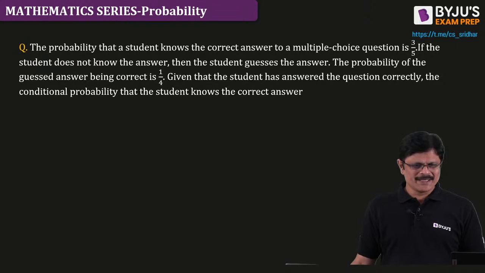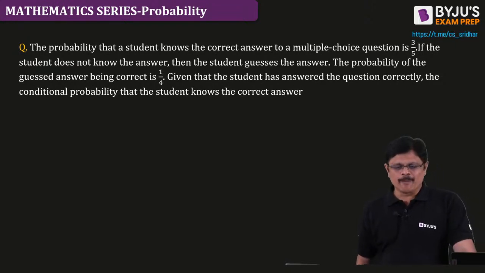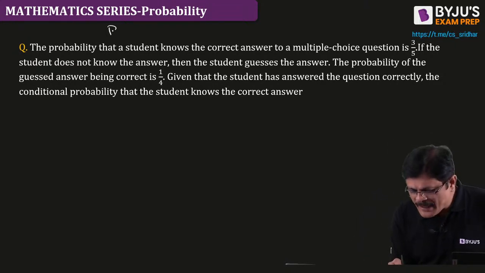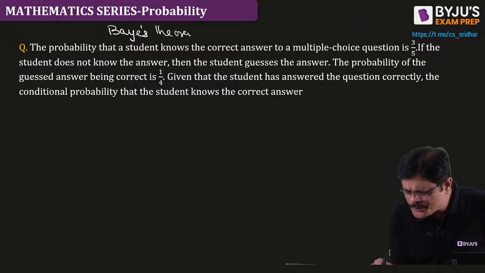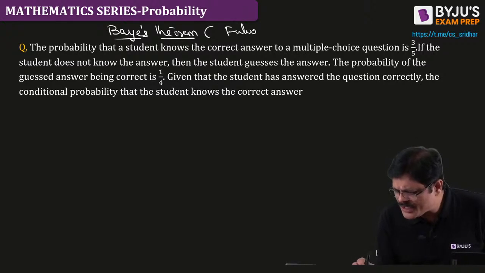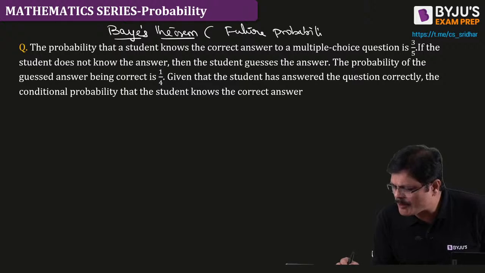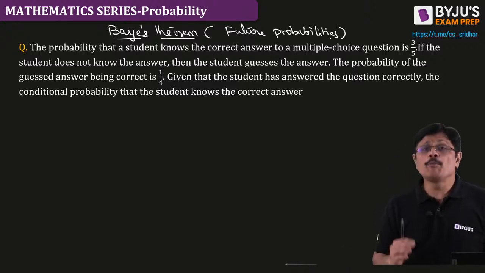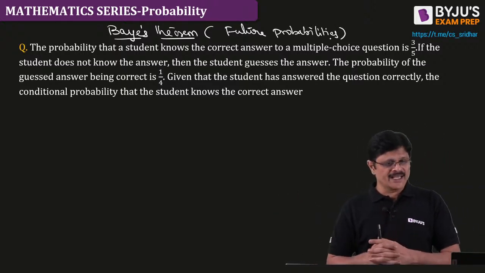Same question. Now comes the interesting part, that is Bayes theorem. Bayes theorem gives you future probabilities, posterior probabilities.